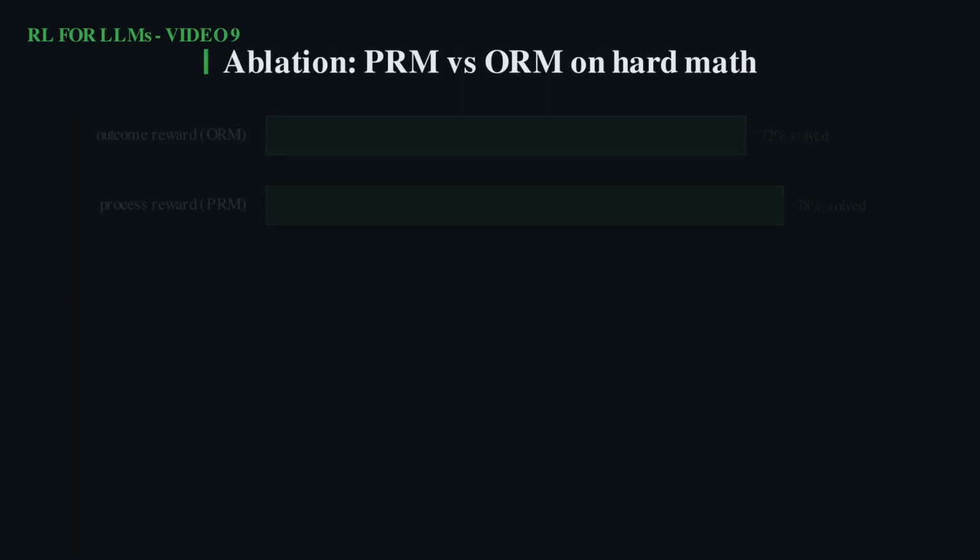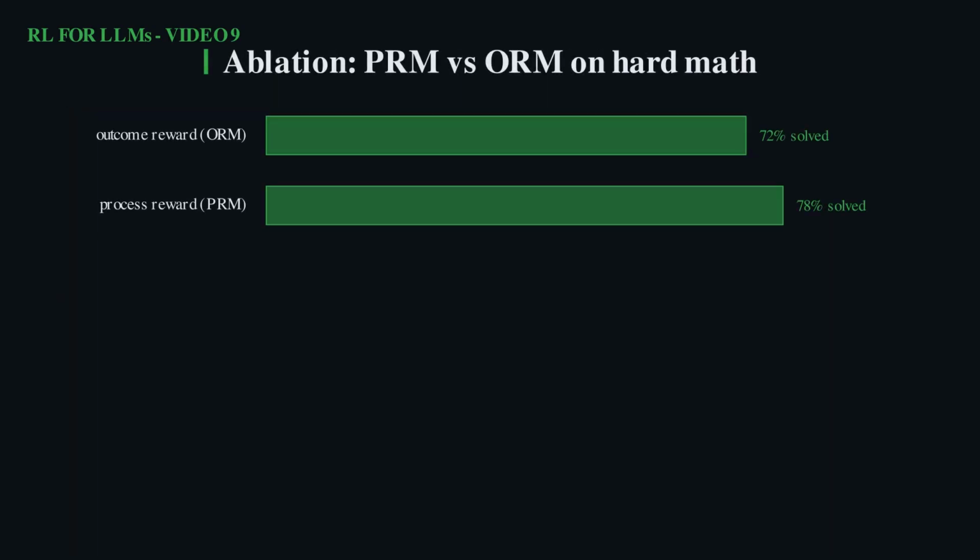And here is the payoff measured. On hard competition math, using a process reward to select answers beats an outcome reward by a clear margin, several points of solve rate. When the reasoning is long and there are many ways to go wrong, knowing where things broke is worth a lot.